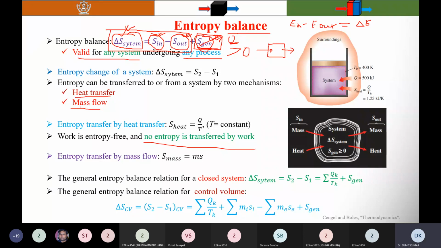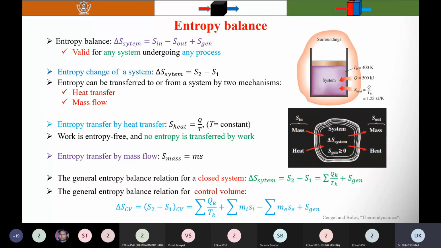Here, the terms on the left-hand side that I have written are the properties. This one is written as S2 minus S1, meaning entropy at the final state minus entropy at the initial state.